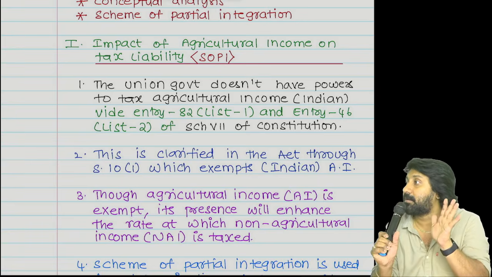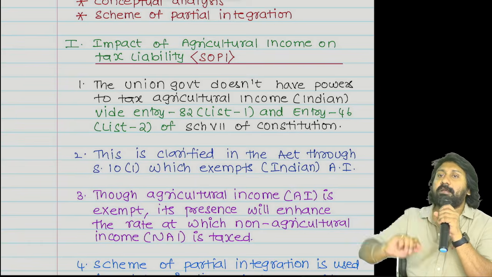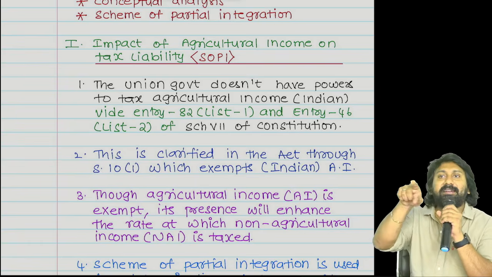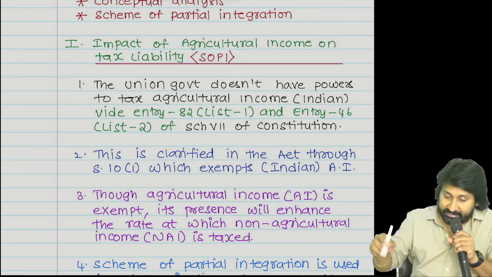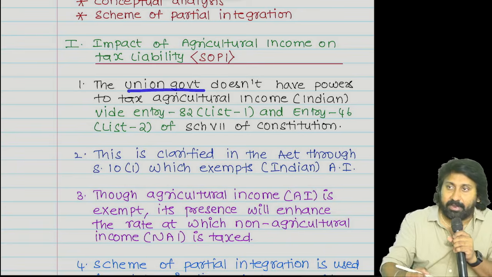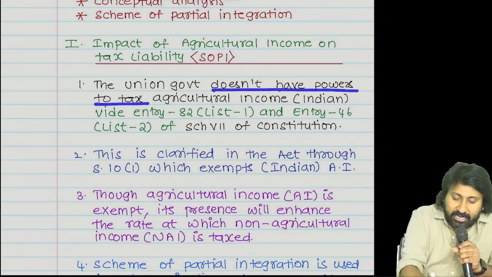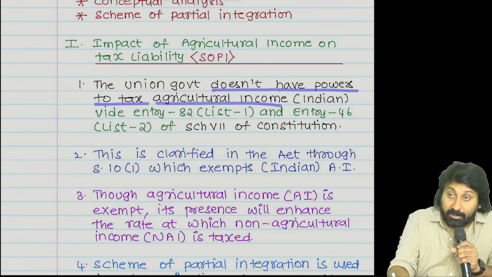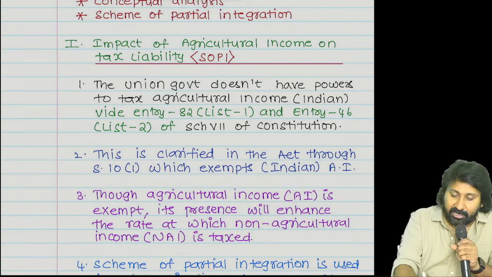Repeat everyone. Taxable or not taxable? Not taxable. Because who prohibited taxation of agricultural income? Constitution. Please see there. The union government, the central government, doesn't have powers to tax agricultural income. But which agricultural income? Indian agricultural income.